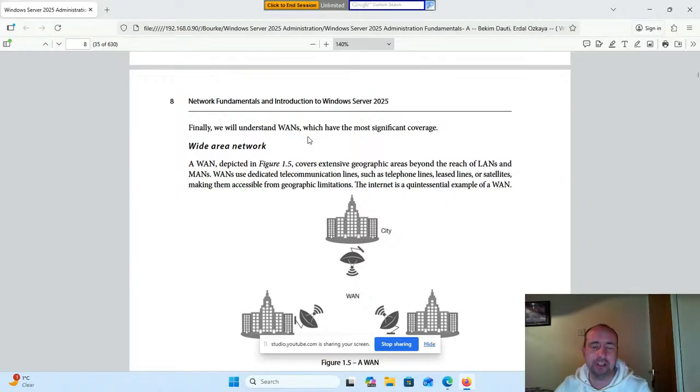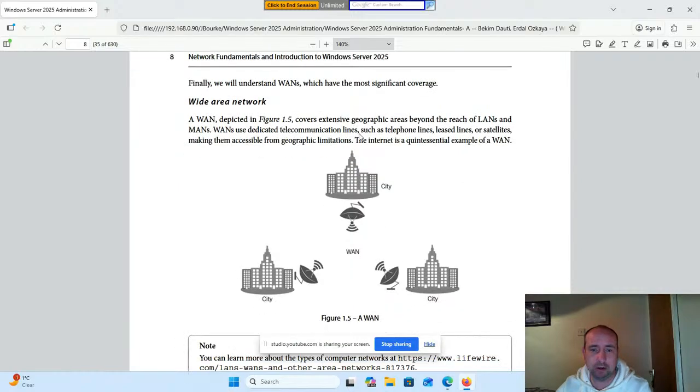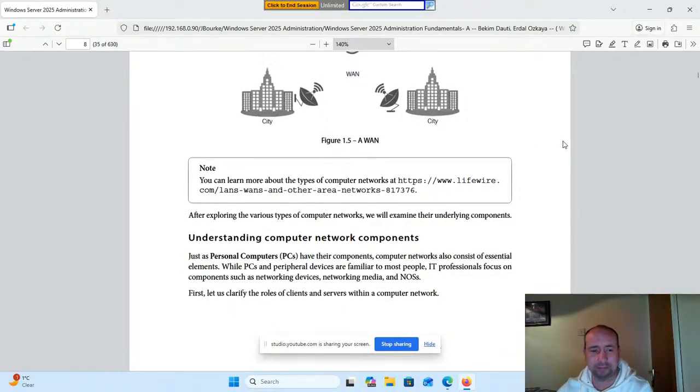Finally, we understand WANs, which have the most significant coverage, wide area network. A WAN, depicted in figure 1.5, covers extensive geographic areas beyond the reach of LANs and MANs. WANs use dedicated telecommunication lines such as telephone lines, leased lines, or satellite, making them accessible from geographic locations. The internet is a quintessential example of a WAN.